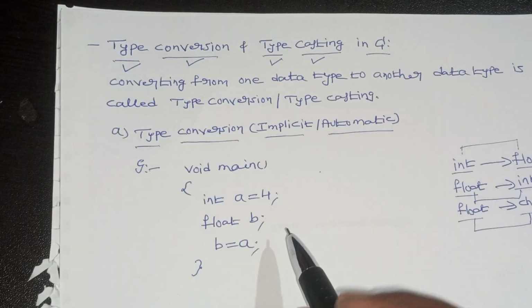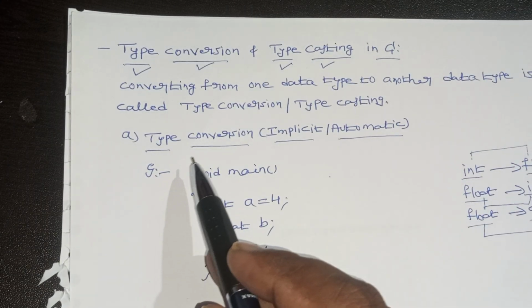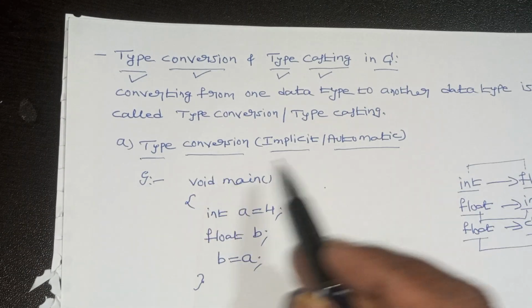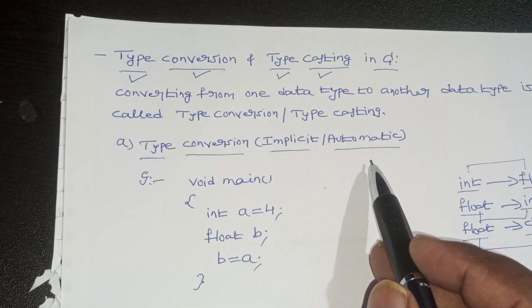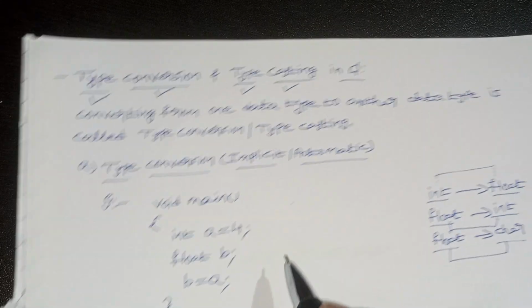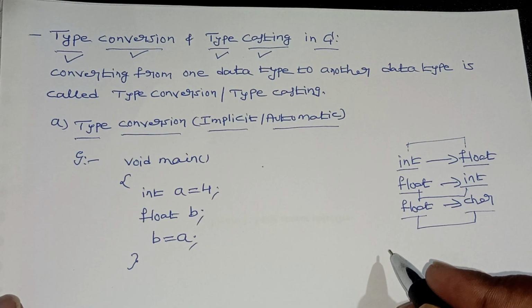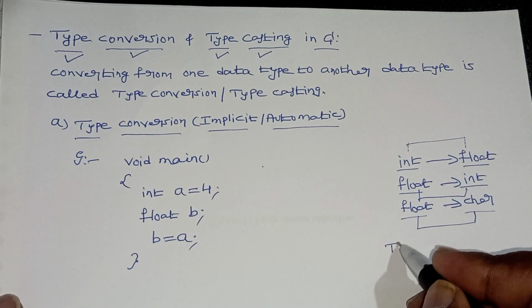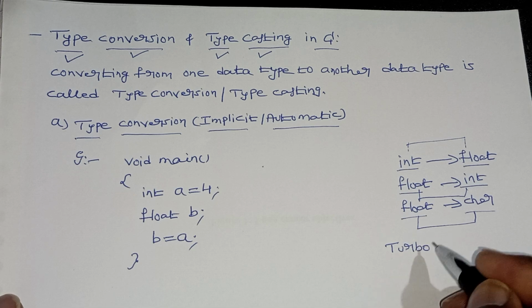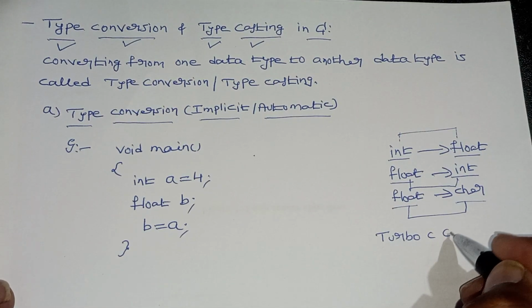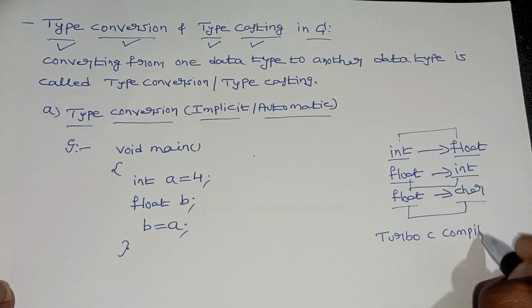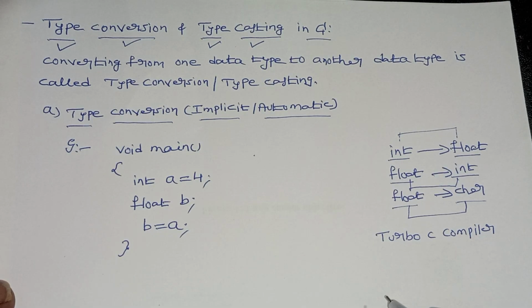Coming to type conversion, first of all, it means implicit or automatic type conversion. For example, in the C programming language there is the Turbo C compiler, and there are many other compilers. First of all, what is a compiler?